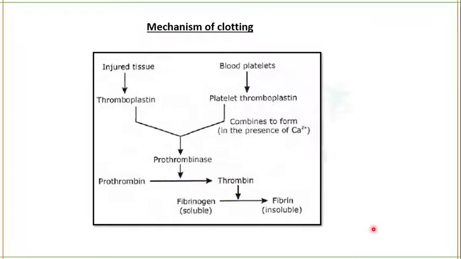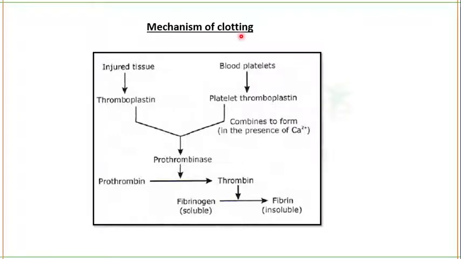Okay, so now let's talk about the mechanism of clotting. What is blood clotting? First of all, you should know this word: clotting or coagulation is a transformation of blood from a liquid into a solid gel. Normally blood remains in its liquid form as long as it stays within the vessels. If it is drawn from the body, it thickens and forms a gel, and the gel is called a clot.